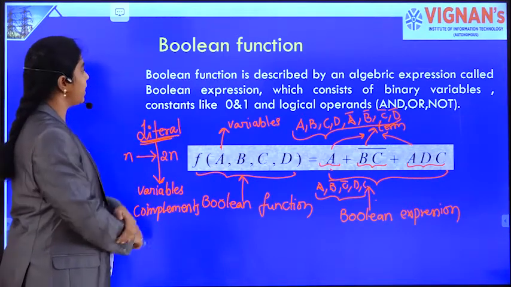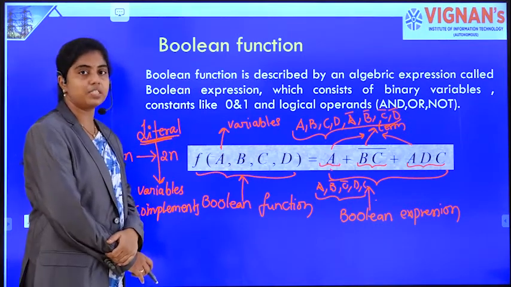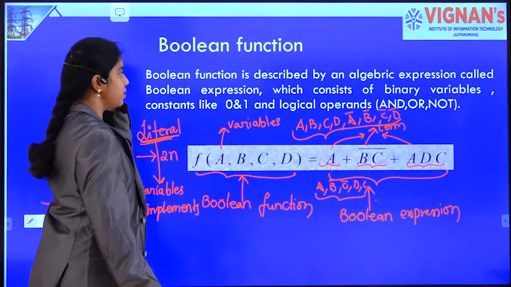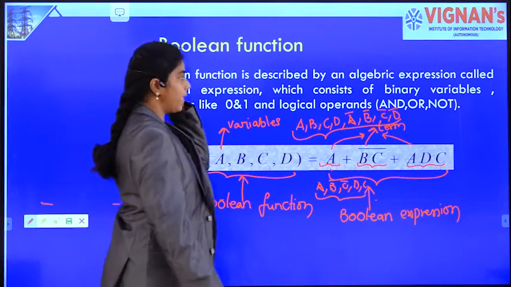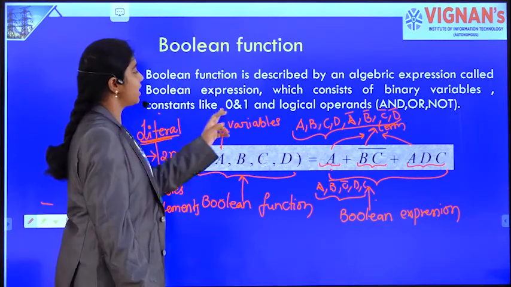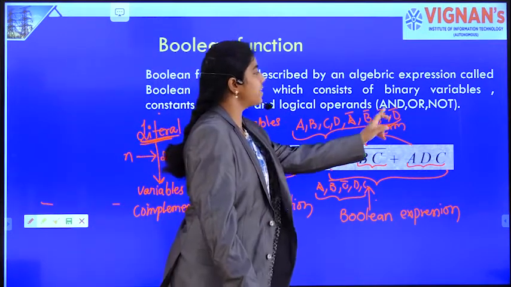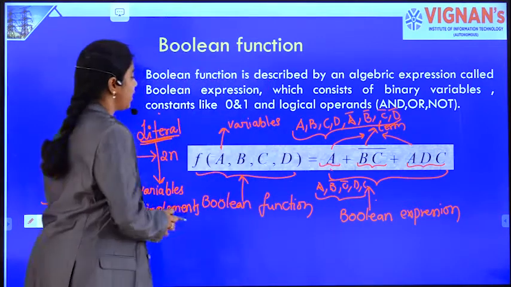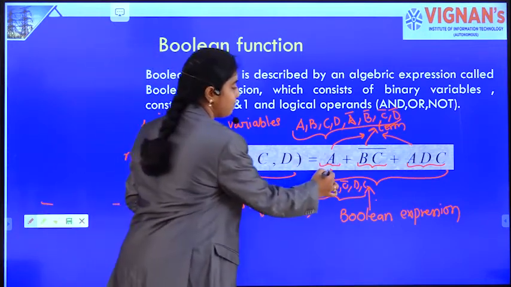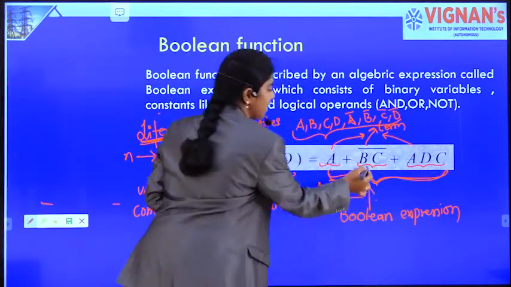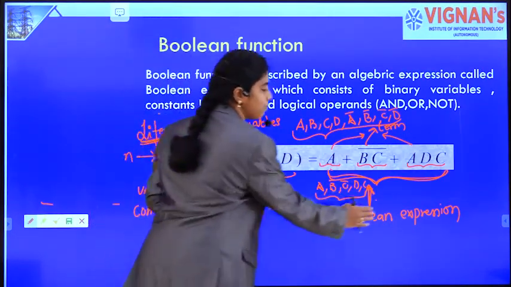I am recapping it again. A Boolean function is described by a Boolean expression or algebraic expression. A Boolean expression contains three main components: binary variables, constants like 0 and 1, which are the binary constants, and logical operators AND, OR, NOT. Taking an example, this is called a Boolean function, which is equal to an expression, a logical expression, often called a Boolean expression.